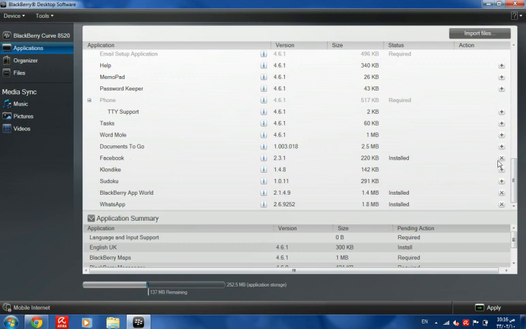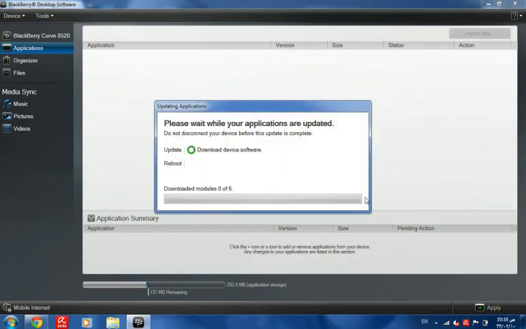And you can also delete applications from here. Like, let's say I want to delete Facebook. And then when I finish choosing what I want, I press apply. And then the update will take place.